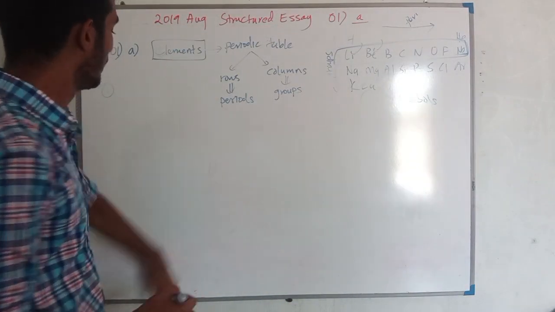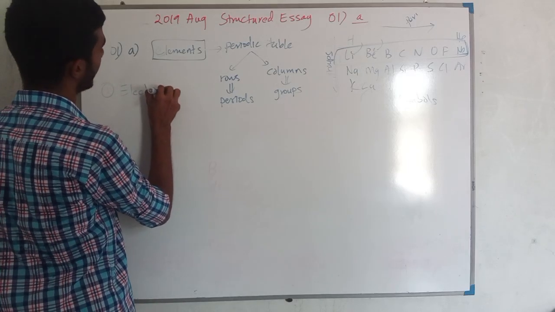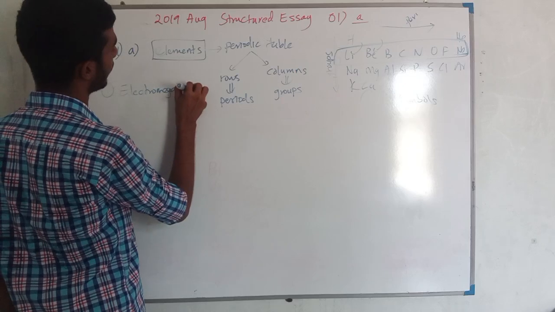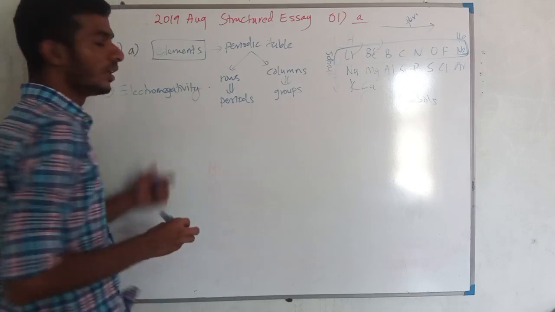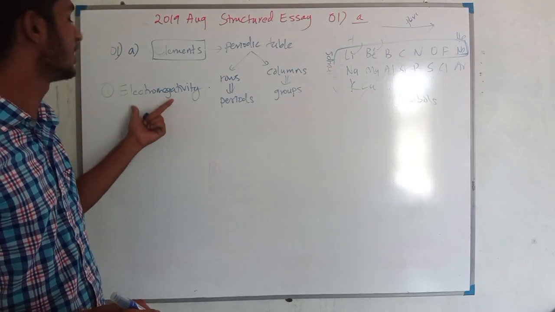So they are asking about electronegativity.